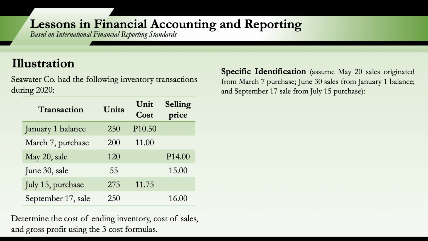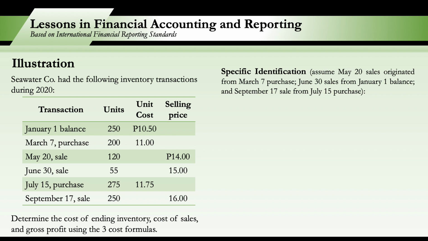So yung cost of sales natin ng May 20 sale is 11 per unit. And then June 30 sales from January 1 balance. So yung June 30 na 55 units from January 1. So ang cost of sales natin ng June 30 sales ay 10.5 each. And then the September 17 sale were from July 15 purchase. Yung binenta natin ng September 17 na 250 units were from July 15, which were purchased at 11.75 per unit.